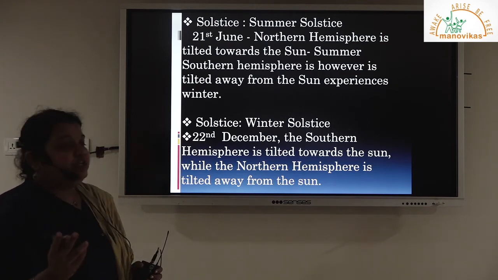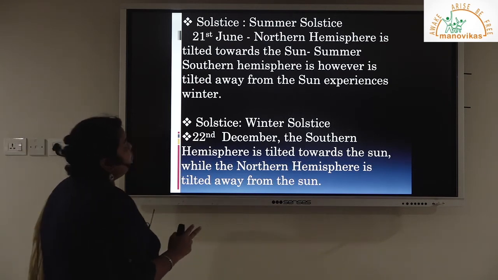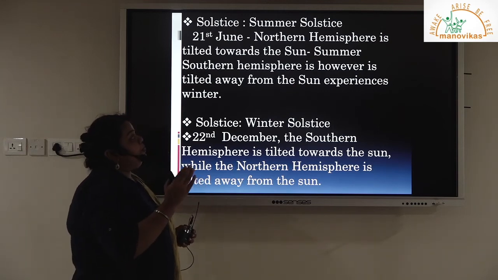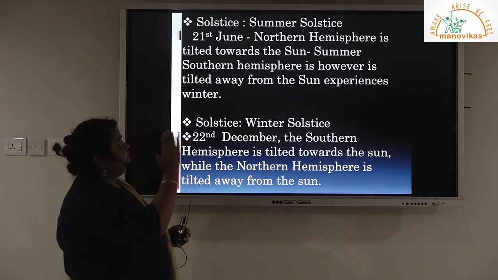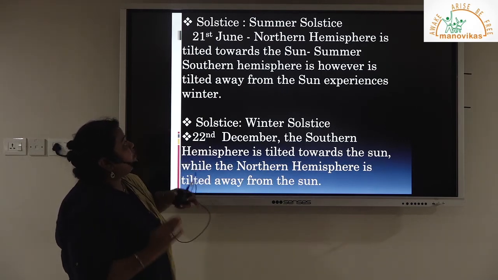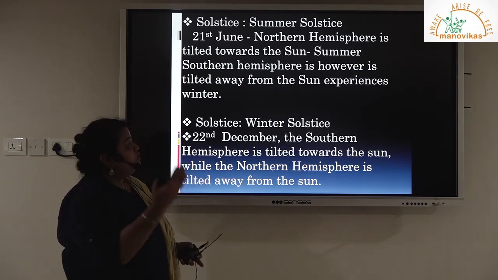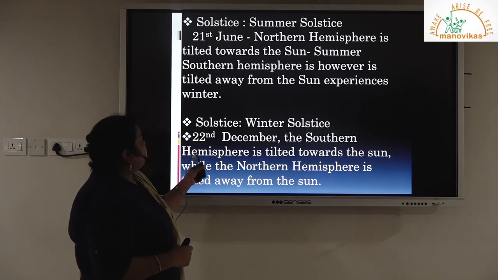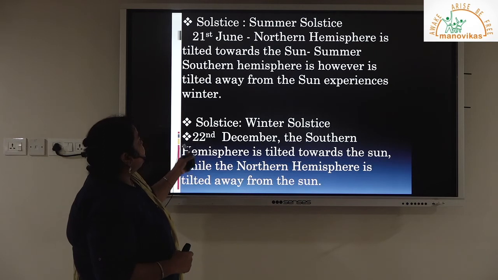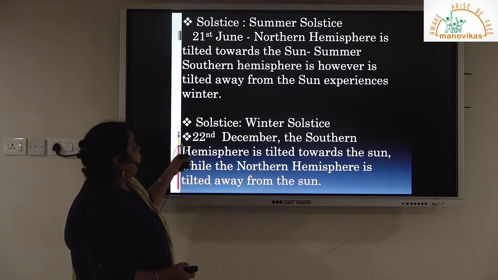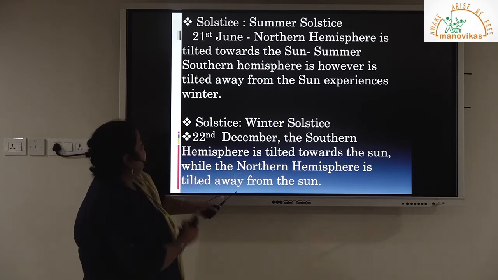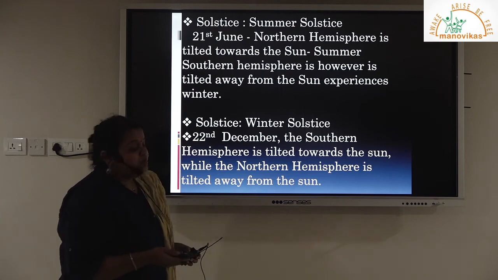So we have two things. On 21st June, the northern hemisphere is tilted towards the sun and experiences summer solstice. At the same time, the southern hemisphere experiences winter solstice. Then we have the winter solstice for the northern hemisphere on 22nd December. At that time the southern hemisphere is tilted towards the sun and the northern hemisphere is away from the sun.